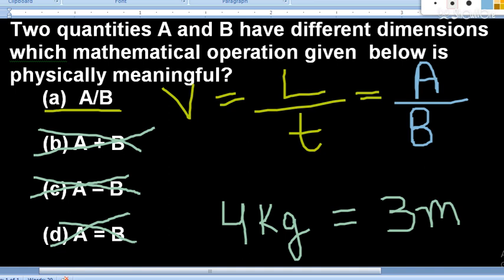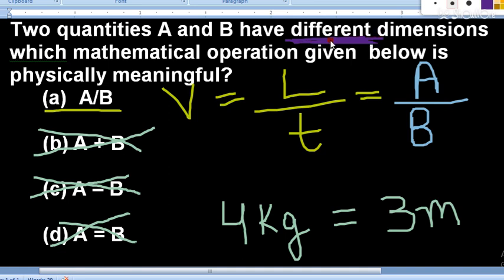If the two given physical quantities have different dimensions, then which relation is possible?